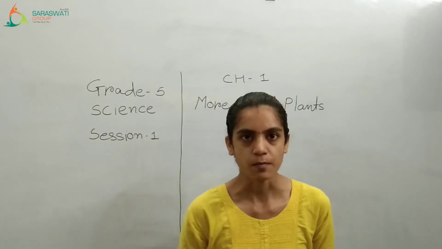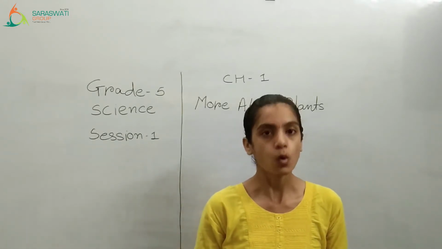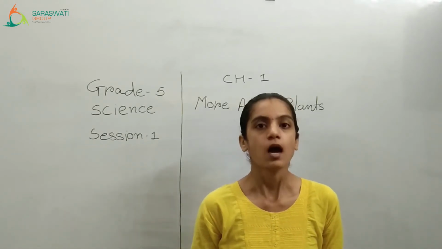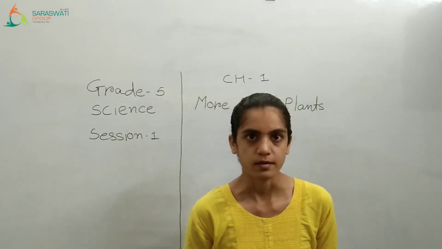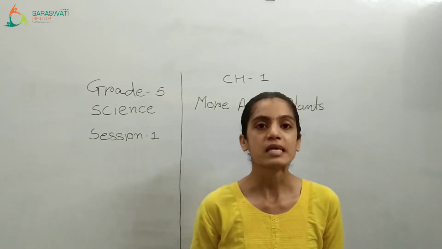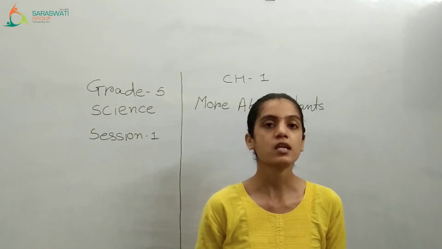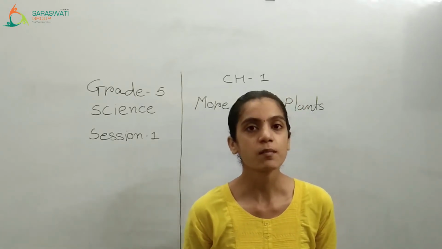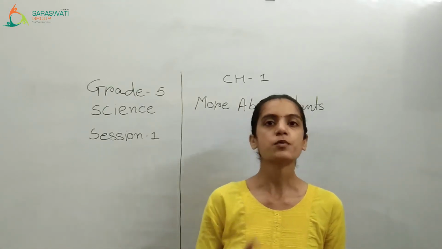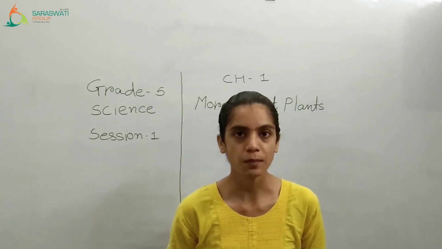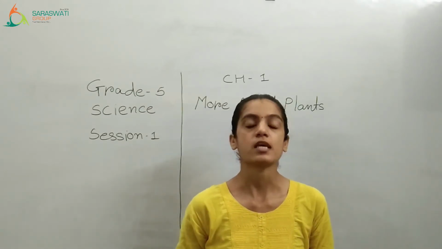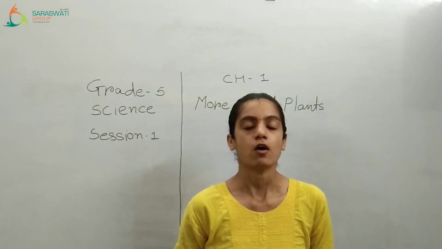Now, in this chapter, as you are one grade older, you have to study more things about it. There are two basic processes which can be seen in the plant. What is the name of that process? The first process is reproduction in plant and the second process is germination of the plant.